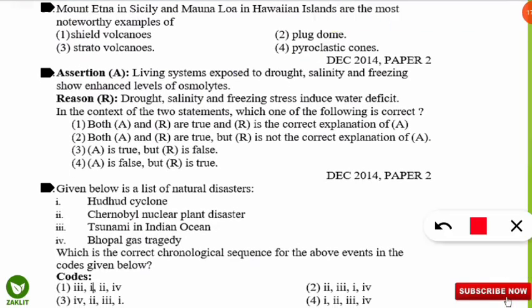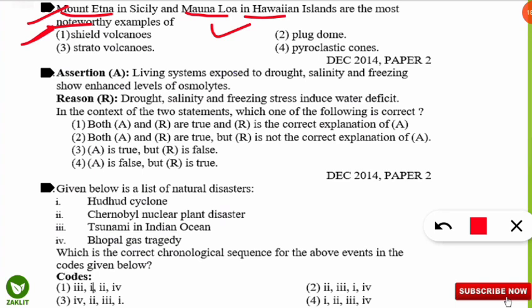The question is: Mount Etna in Sicily and Mauna Loa in the Hawaiian Islands are the most noteworthy examples of what kind of volcanoes? So here the correct option will be option number 1. They are the examples of shield volcanoes. Yes, Mauna Loa is also known for carbon dioxide monitoring. That station is present in Mauna Loa Observatory, the Keeling curve of carbon dioxide, and that is also known for the presence of shield volcanoes along with Mount Etna in Sicily.